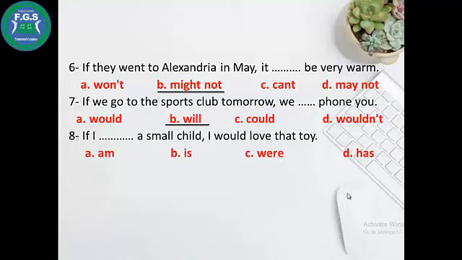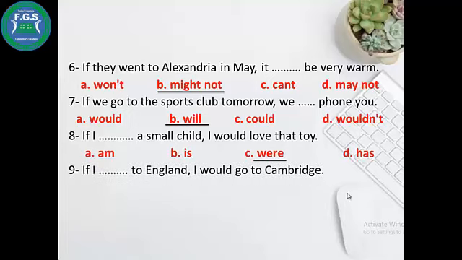Number 8, if I were a small child, I would love that toy. If I am, I is, I were, I has. I would love, would plus the infinitive, we use past simple, the past simple were, if I were a small child. If I went to England, I would go to Cambridge. If I had gone, go, went, I'm going. Would go, would plus infinitive. So we use the past simple, went.